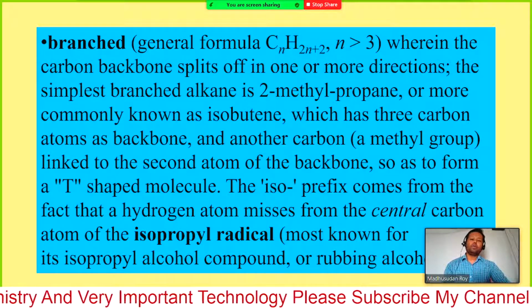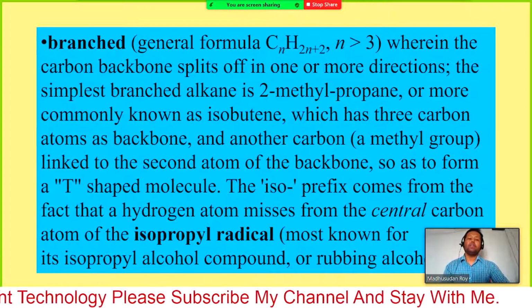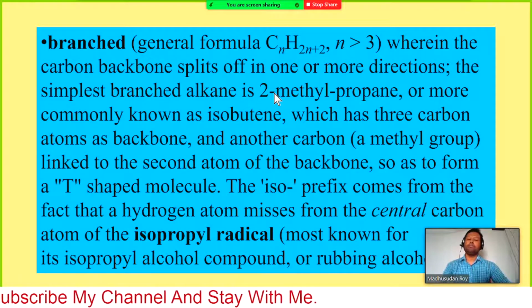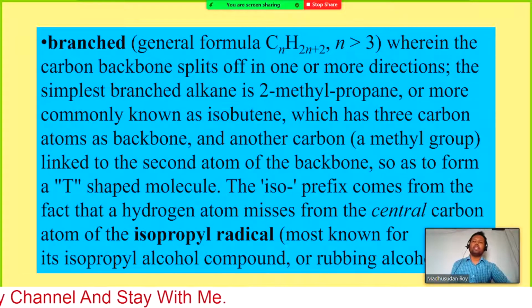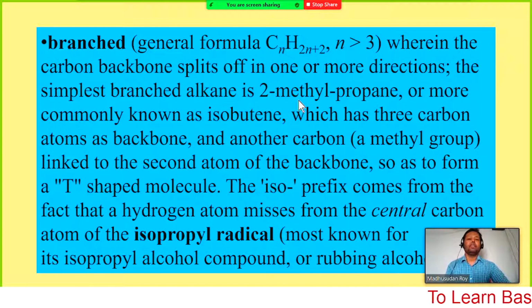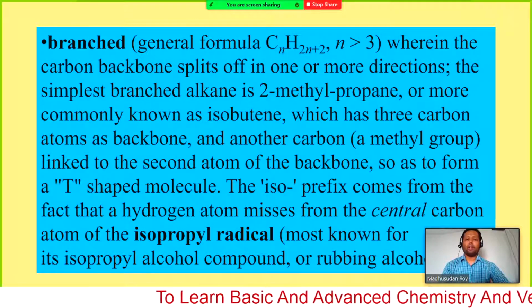If you have 1-methyl butane, you will have pentane. So you cannot have 1-methyl butane, that will give you just pentane. So 2-methyl propane is the simplest branched alkane, and further you can have many branches in the hydrocarbon or alkane.